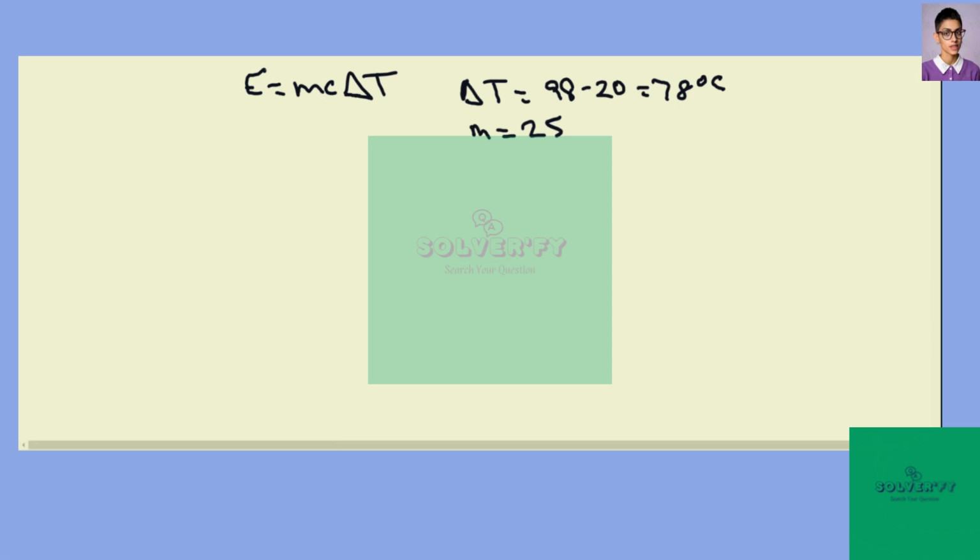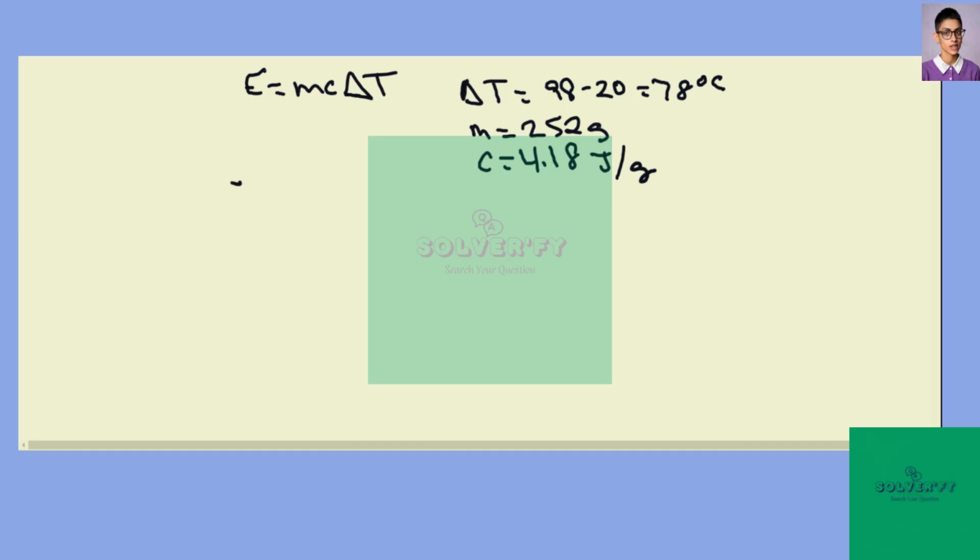Okay, so we can use the formula energy equals mc delta T. And we know our change in temperature is 98 minus 20, which is 78 degrees Celsius. And we know our mass is 252 grams. And we know C is the heat capacity of water, which is 4.18 joules per gram.